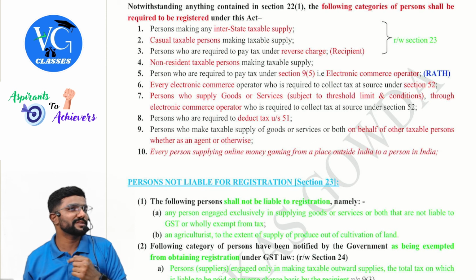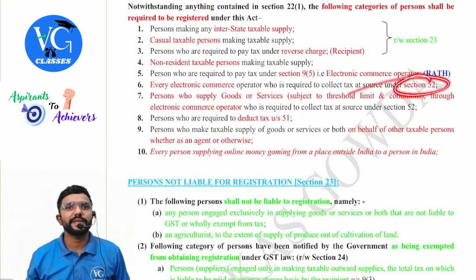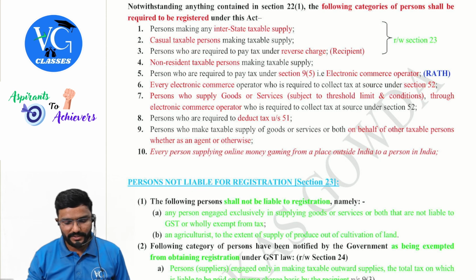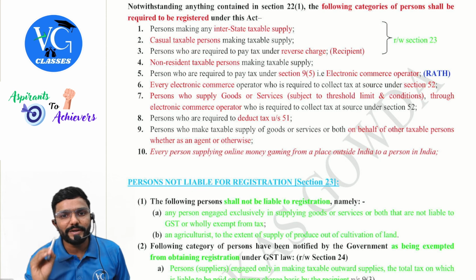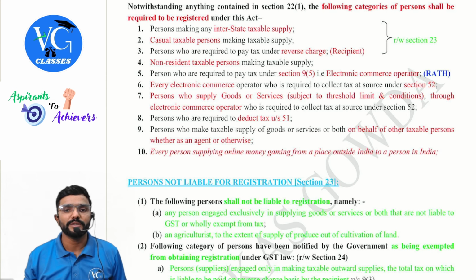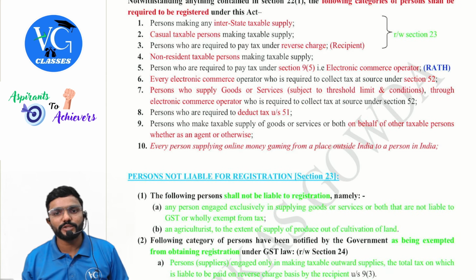Under the old syllabus, this was not there. In the new syllabus, they have added it. 51, 52, both. Okay. Now, an e-commerce operator, whenever supposed to collect TCS, has mandatory registration, yes. Next, a person who supplies goods or services, subject to threshold limit and conditions, through an electronic commerce operator who is required to collect tax at source under section 52.